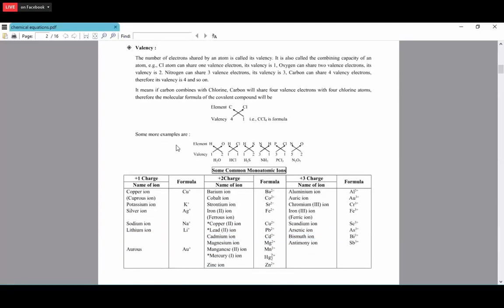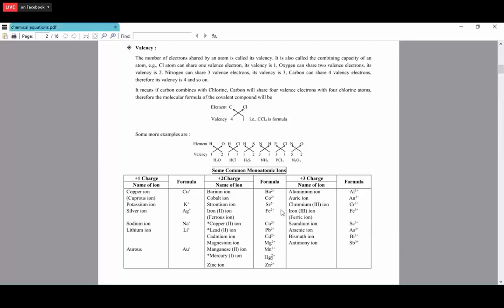Some more examples are H2O, water. Hydrogen has valency 1, oxygen has valency 2. So both are different numbers, and we have to cross multiply. The 2 we multiply with H, the 1 we multiply with oxygen. So H2O. Then HCl. In this case, hydrogen has valency 1, chlorine has valency 1. So both are 1 and 1. When we do the cross multiplication, we get HCl.